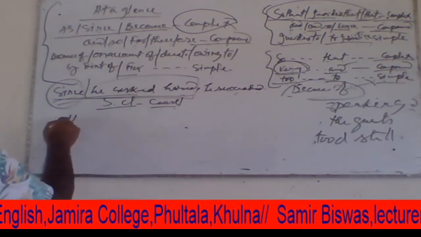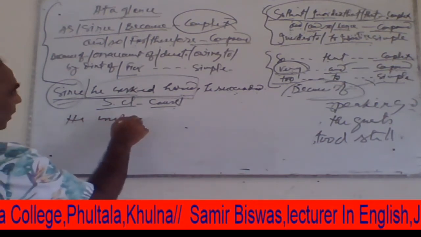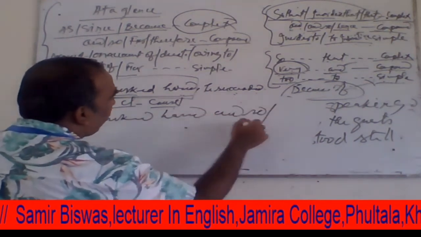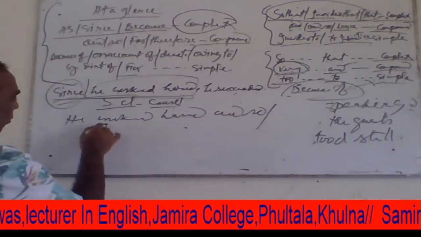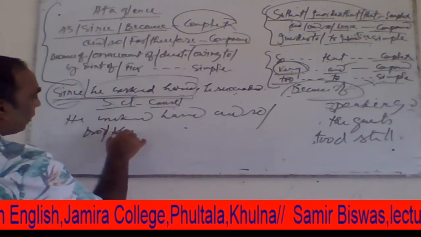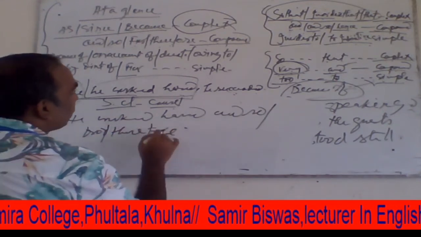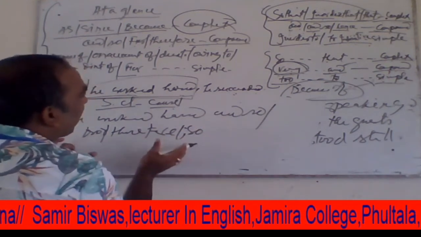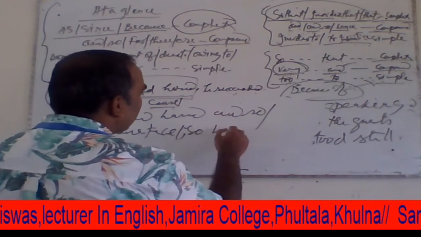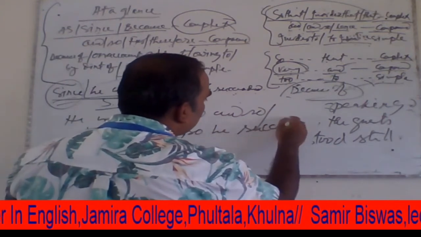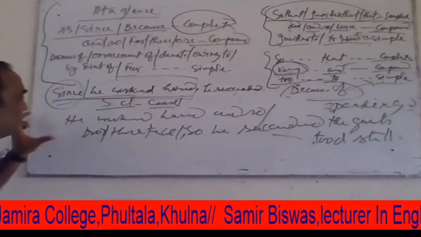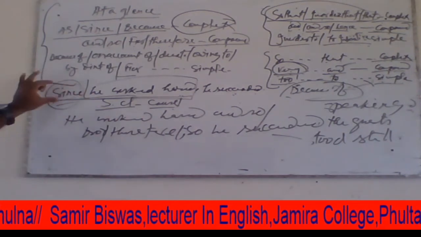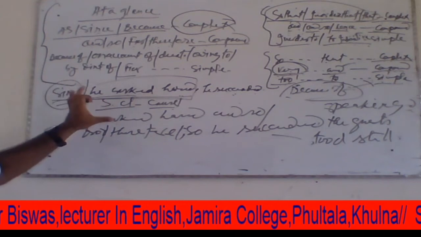So here we use: he worked hard, and so, he succeeded. So in this way we can make this compound sentence from an as, since, because related complex sentence.